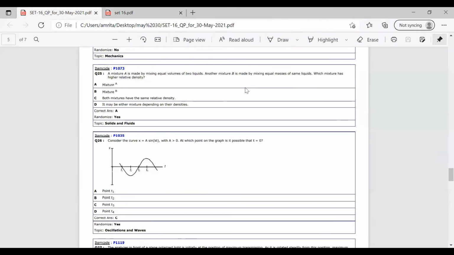Which mixture has the higher relative density? Relative density depends upon the volume of the two liquids. So mixture A will have the greater value compared to mixture B. Mixture A will have the higher relative density compared to mixture B. Okay. So this is a simple question. You just need to do some calculations, then you can solve it.